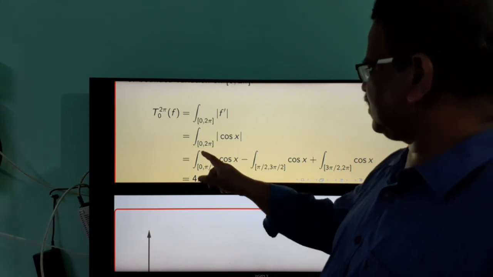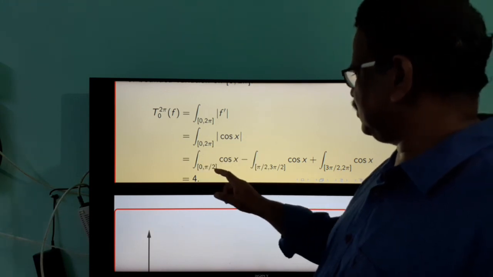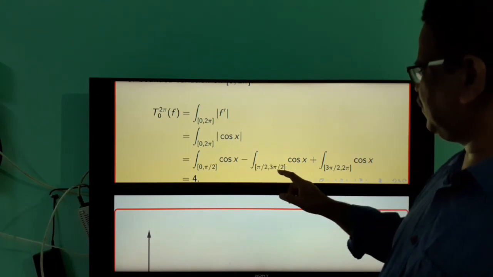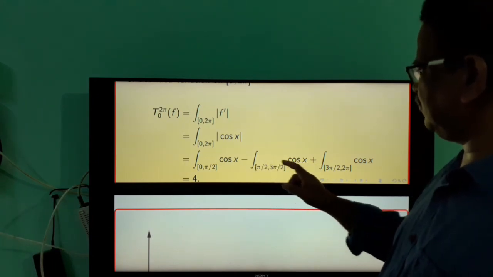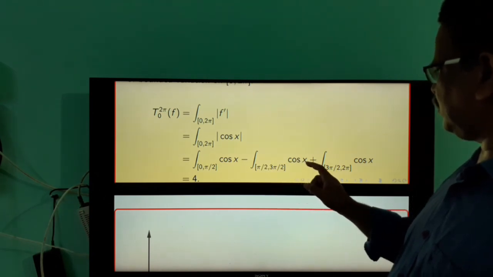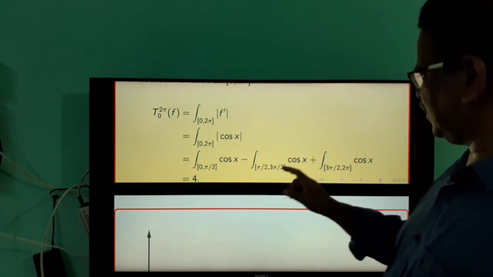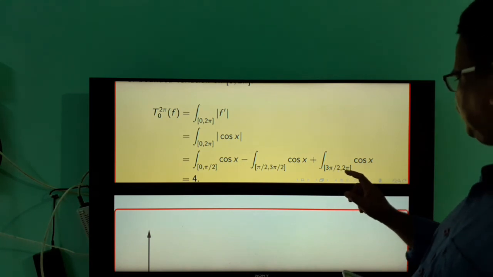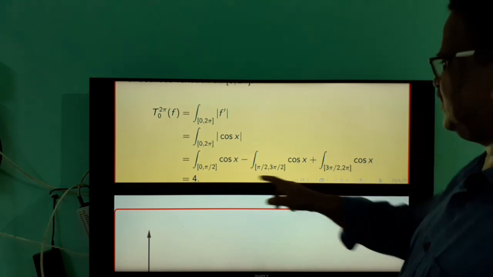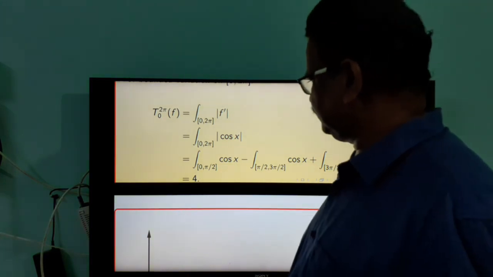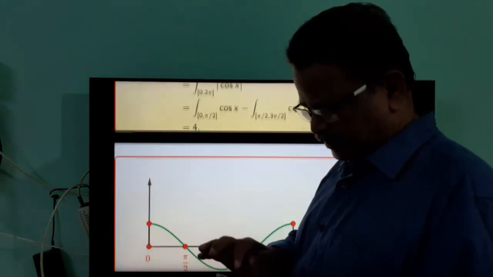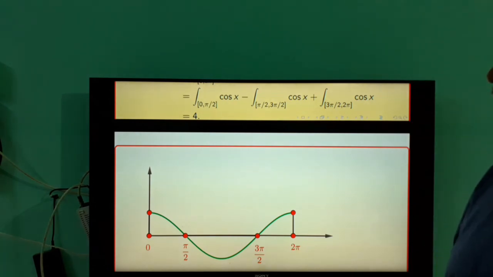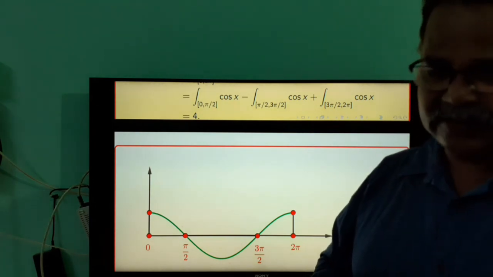Therefore, this integral can be written as the integral of cos x over [0,π/2], and minus, in the interval [π/2,3π/2] where cos x is negative, the integral of cos x over [π/2,3π/2], plus the integral of cos x over the interval [3π/2,2π]. We compute this integral, we get the value 4. Let us stop here. In the next class, we will discuss abstract measure space.